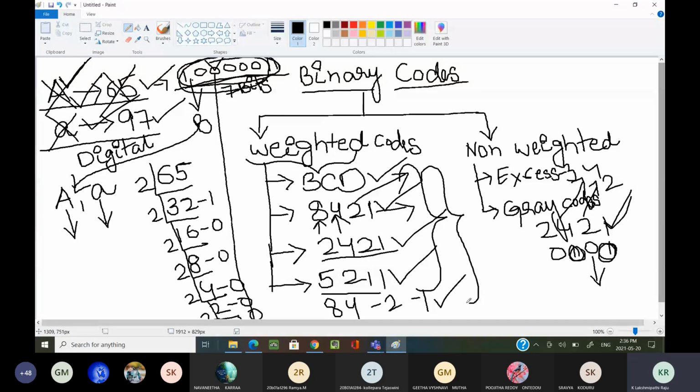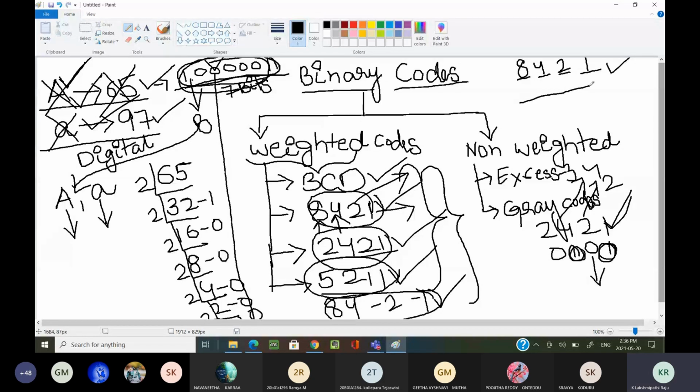So many different kinds of weighted codes are there. All these are nothing but weights depending upon the digit position. This we already seen: 8421. If you are representing a binary number in 4-bit representation, what are the weights of a 4-bit binary number? 8421. This is also one kind of weighted code.